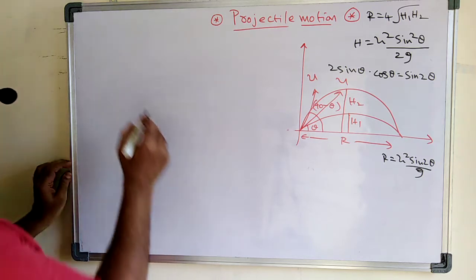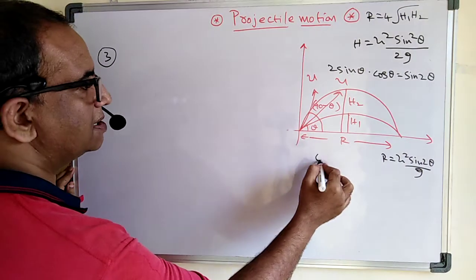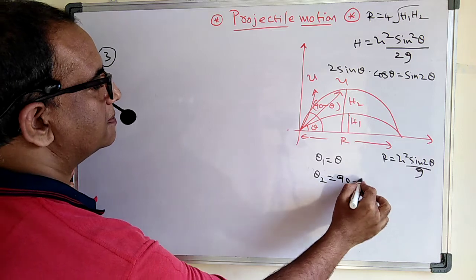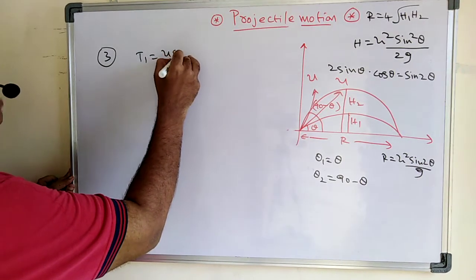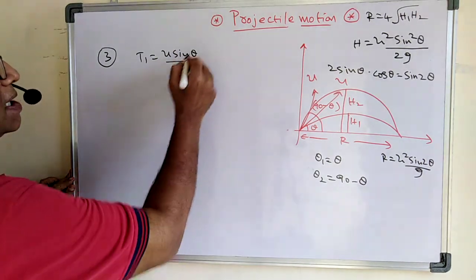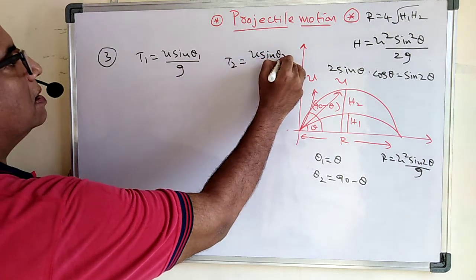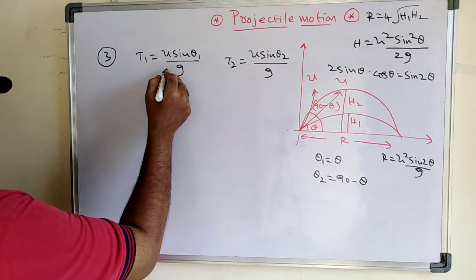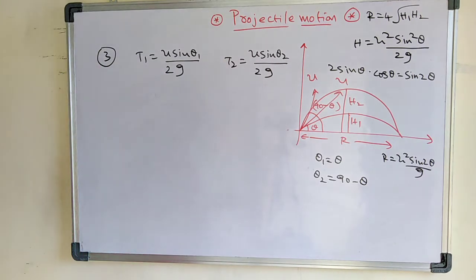Now see carefully, look at another third point. When angles are complementary, we are still in this case. Theta 1 is equal to theta, theta 2 is equal to 90 minus theta. Then what is the t1 value? t1 is u sin theta by g, with the same initial velocity. And what is the t2 value? u sin theta 2 by g. That is the time taken here.